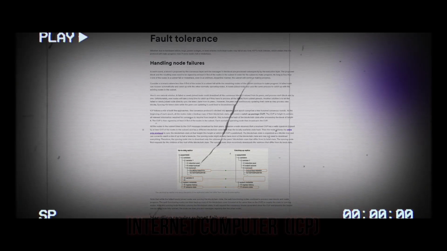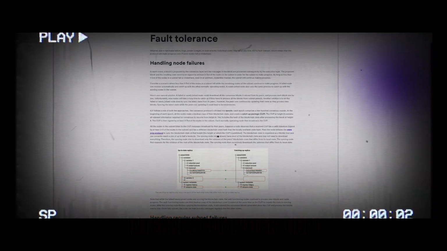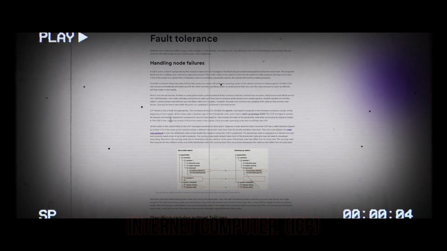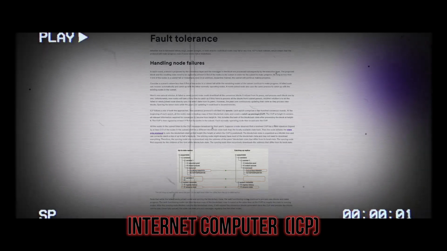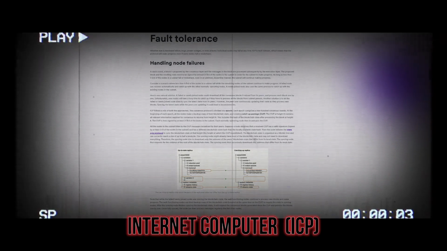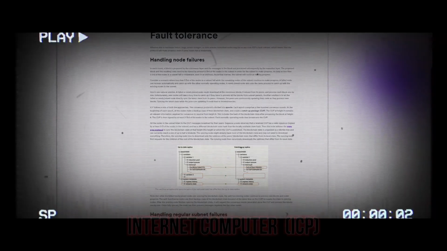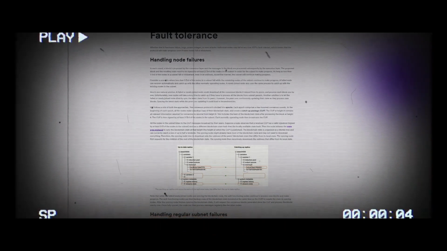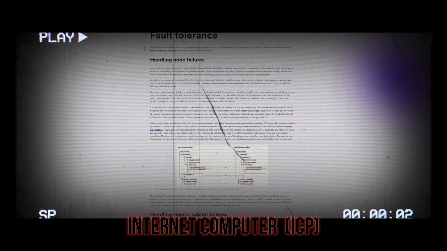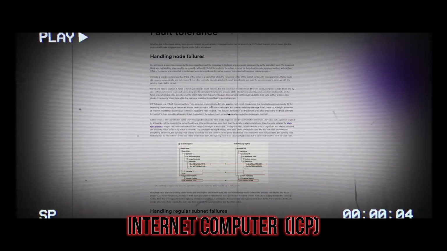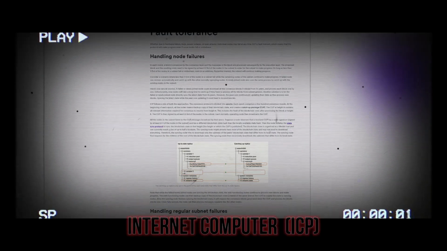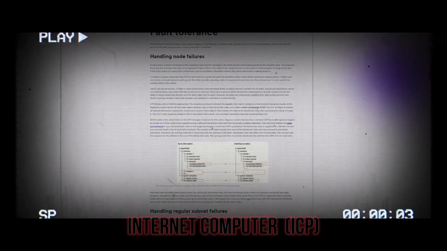All the nodes in the subnet listen to the CUP messages broadcast by their peers. Suppose a node observes that a received CUP has a valid signature signed by at least 2/3 of the nodes in the subnet, and has a different blockchain state hash than the locally available state hash. Then the node initiates the state sync protocol to sync the blockchain state at that height, the height at which the CUP is published. The blockchain state is organized as a Merkle tree, and can currently reach a size of up to half a terabyte.